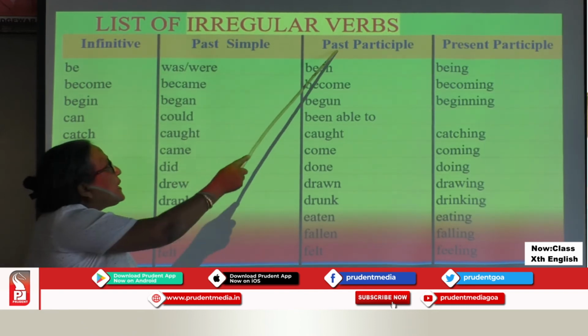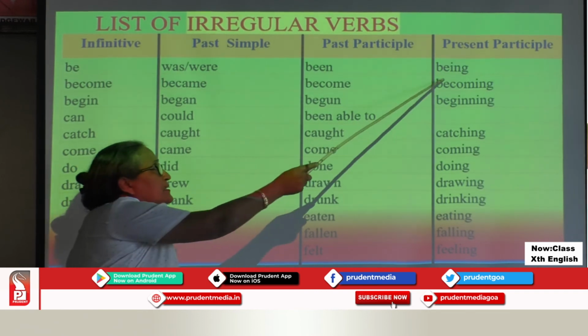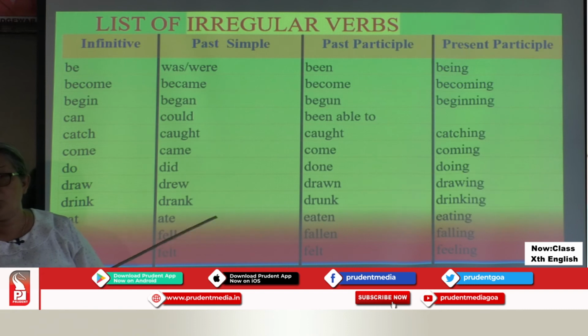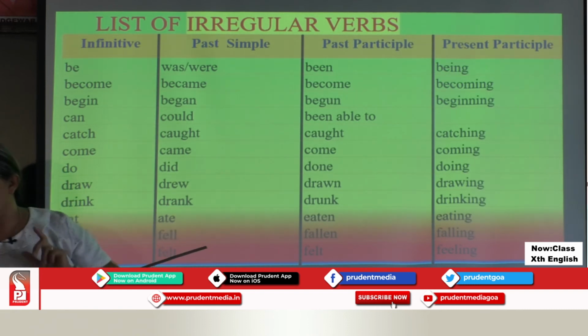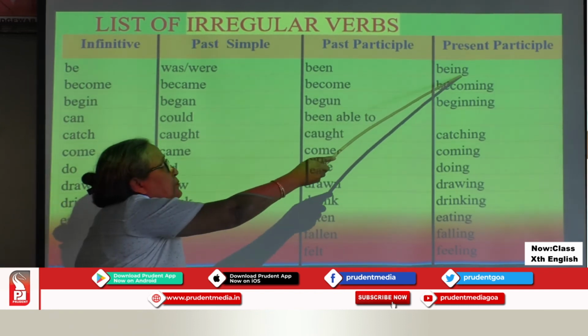Was, were; past participle is been. Present participle, the same pattern. You take the infinitive, be, and put ing.